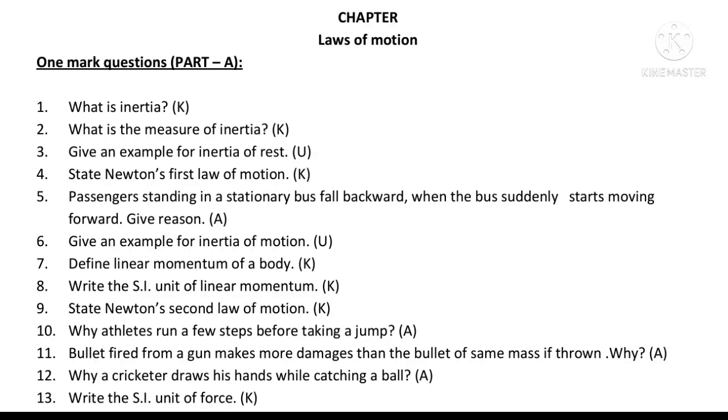Why does a cricketer draw his hands back while catching a ball? The answer is very simple. The player has to apply a retarding force to stop the moving ball, and he wishes to increase the time period. Hands of the player are not injured.